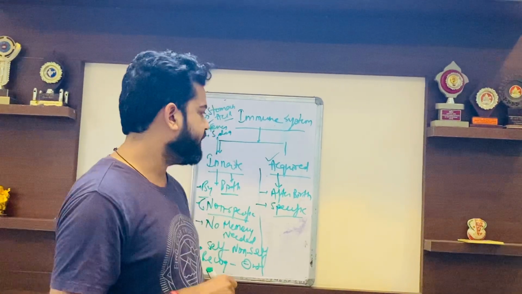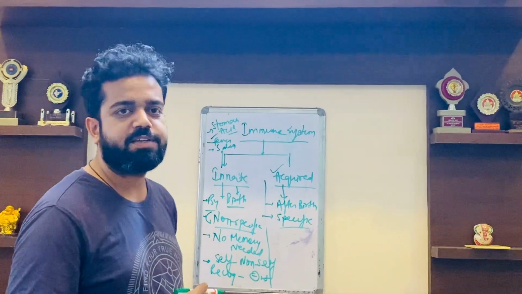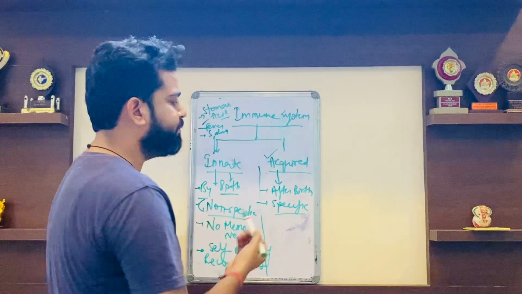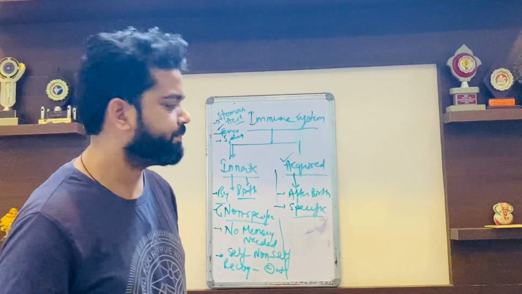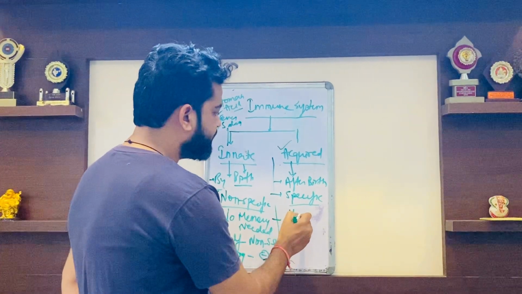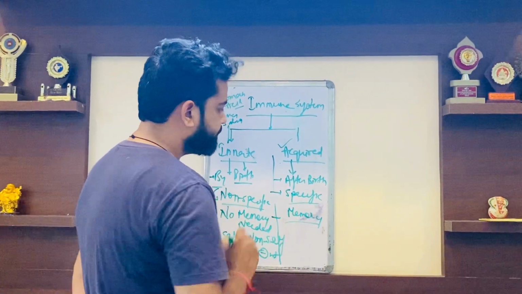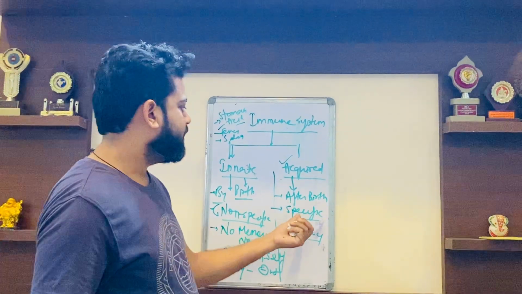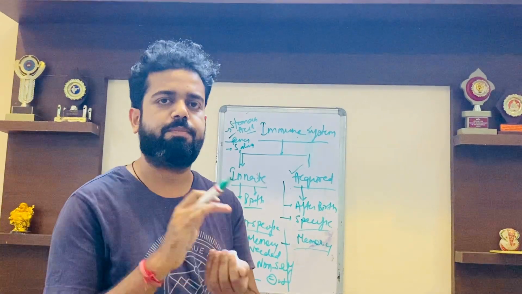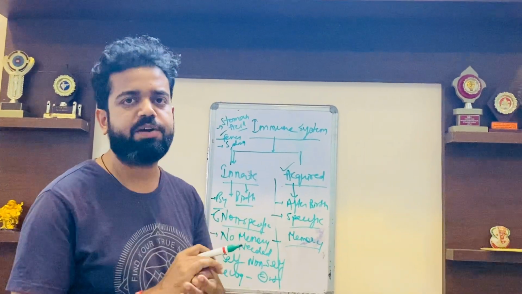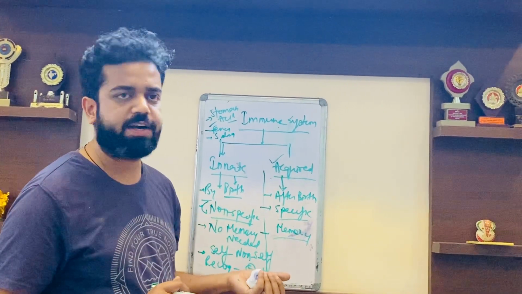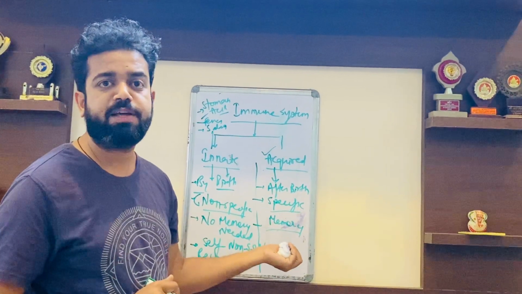So it means that the acquired immunity is highly specific for a particular disease. The next thing is that it has memory. Yes, memory is present here. Suppose you have faced chickenpox once in your life; the second time it will not happen, because you have created a specific acquired immunity for that, and this immunity also contains memory.